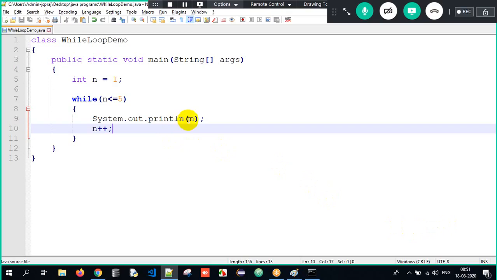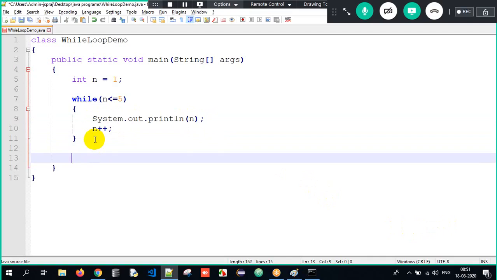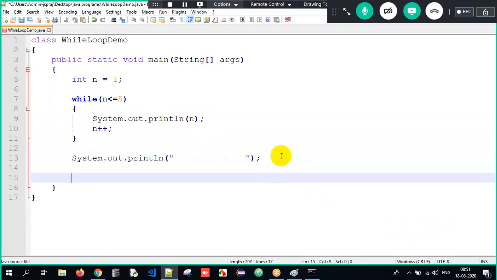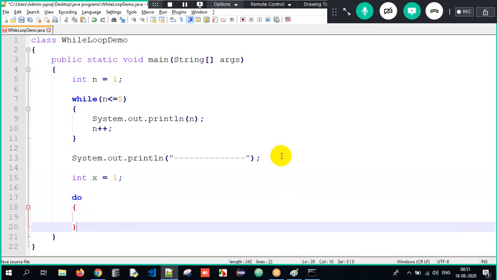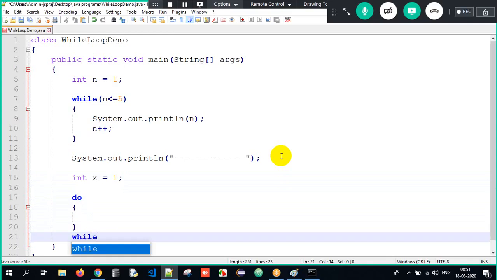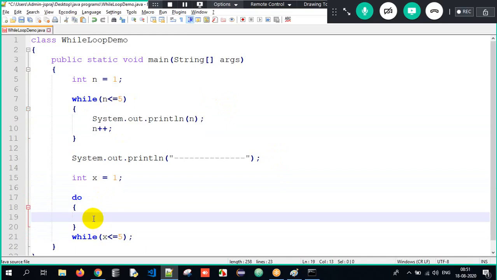Let me do it over here itself. So how am I supposed to do it here? First, I will have one variable int x equals to 1. Now here I have to open curly braces, close, and while. While what? Until x is lesser than or equal to 5, you keep on looping. And here the same logic I have to write down over here.